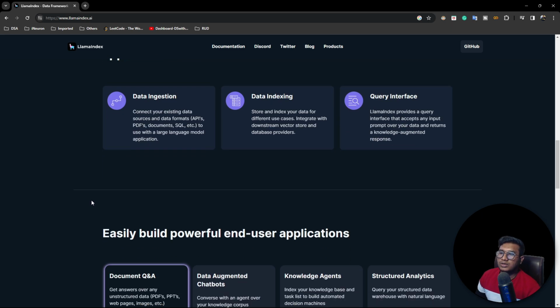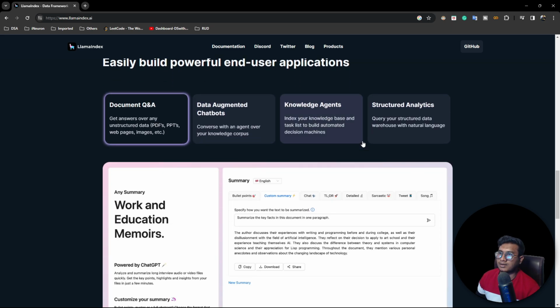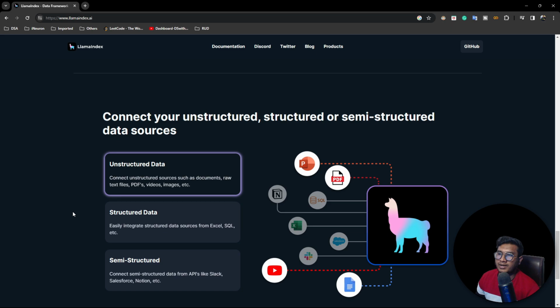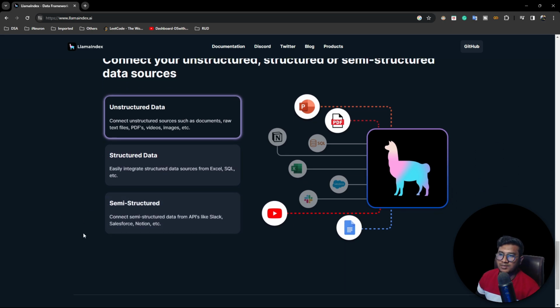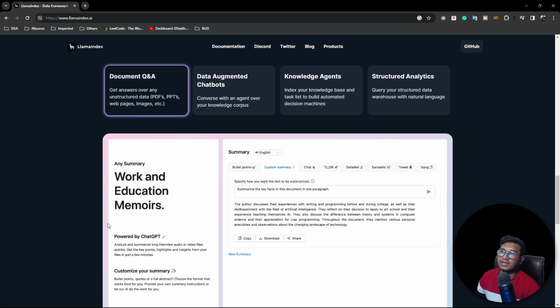Now guys, you can go through the documentation. They have written everything. Here it tells us we can easily build lots of generative AI applications with the help of LlamaIndex. You can even connect with unstructured data, structured data, and semi-structured data. Unstructured data means text data, PDF data, video data, and it can also be image data. Structured data means you can connect with Excel data, SQL data, and so on. Semi-structured data means you can also connect with APIs, and with Slack, Salesforce, and Notion. These kinds of platforms you can integrate to collect data with the help of LlamaIndex.